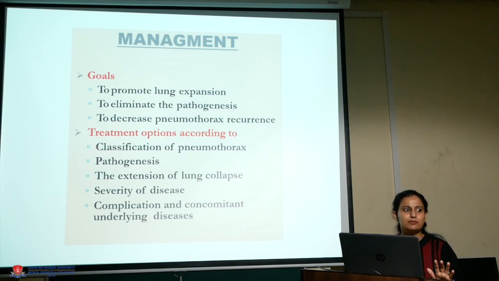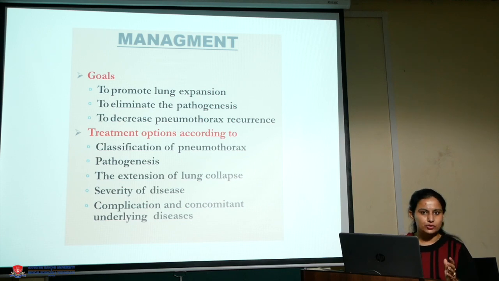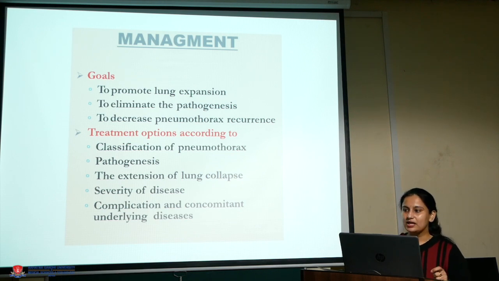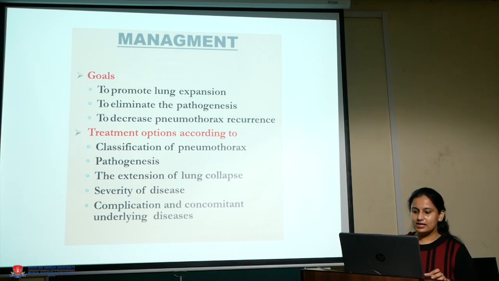Now what are the treatment options? First, you have to classify what kind of pneumothorax it is: primary, spontaneous, traumatic or iatrogenic. First you have to classify the type. Then comes the pathogenesis, then extension of the lung collapse, severity of the disease, complications and concomitant underlying disease.